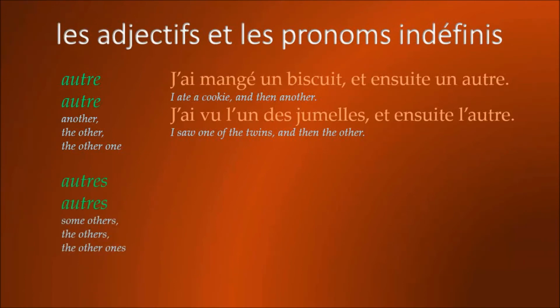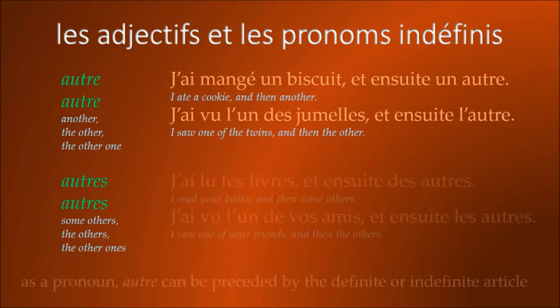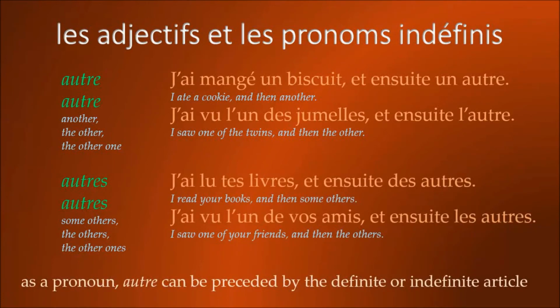In the plural, masculine and feminine, autres means some others, or the other ones. So we have, for example, j'ai lu tes livres et ensuite des autres. I read your books and then some others. J'ai vu l'un de vos amis et ensuite les autres. I saw some of your friends and then the others.